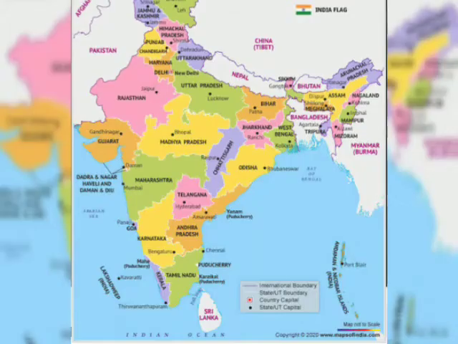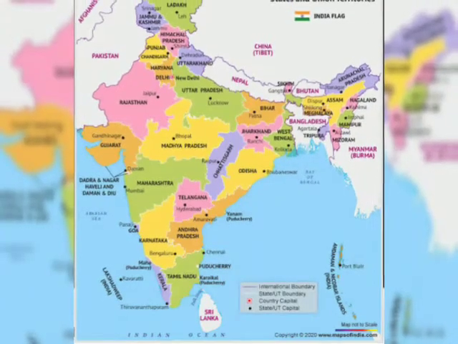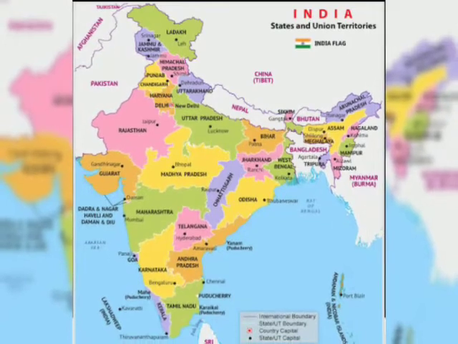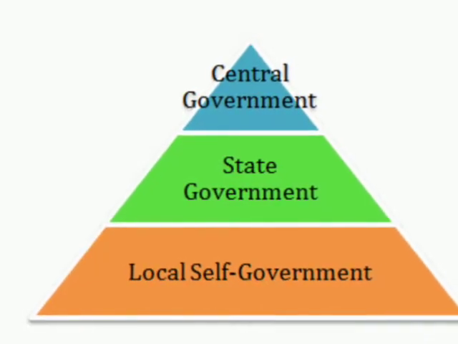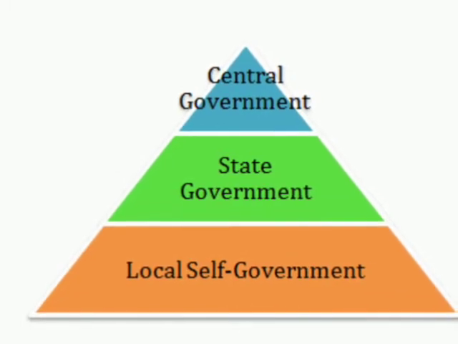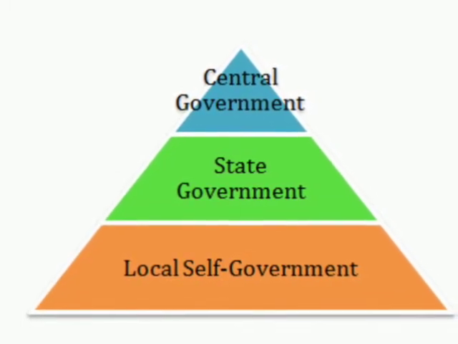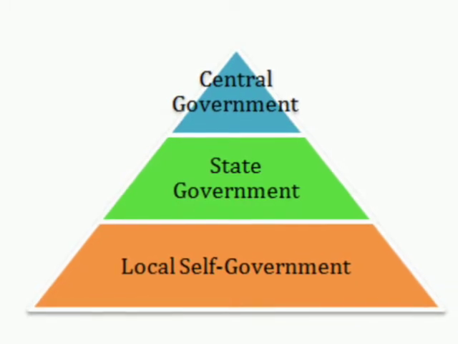India is also known as a federal country because there are three different levels of government: central, state, and local level of government. Central, also known as the national level of government, works all over the country.